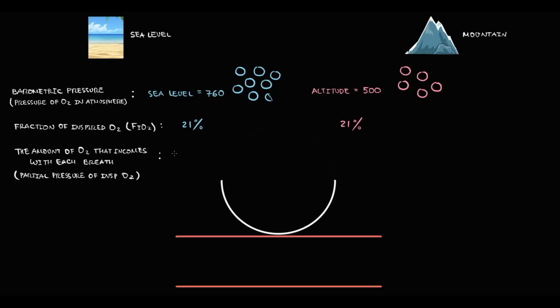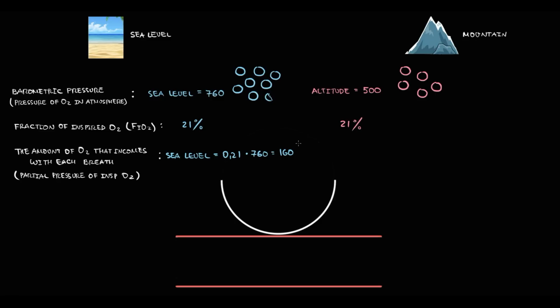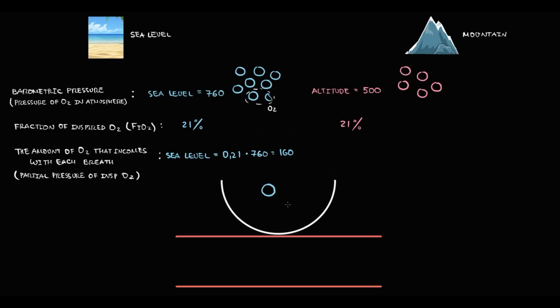So if the total amount of gas molecules is 760, and the oxygen share from this is always 21%, the amount of oxygen molecules that come into the alveoli with each breath at sea level will be 160. So simply speaking, to calculate oxygen, we take 1/5 of the total amount of gas molecules in the atmosphere. Initially, inhaled oxygen comes to alveoli, and from alveoli, oxygen diffuses into the blood, and the normal partial pressure of oxygen in arterial blood is approximately 100.